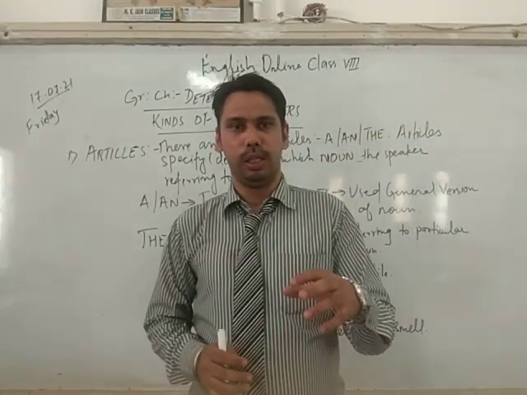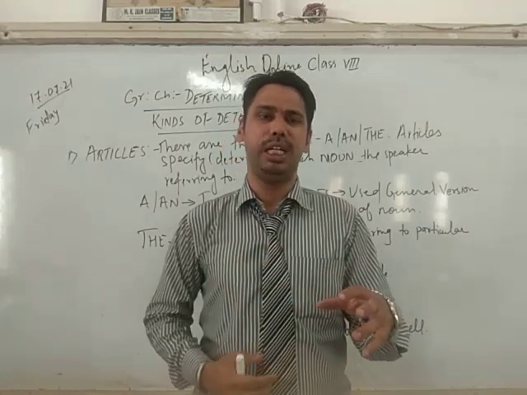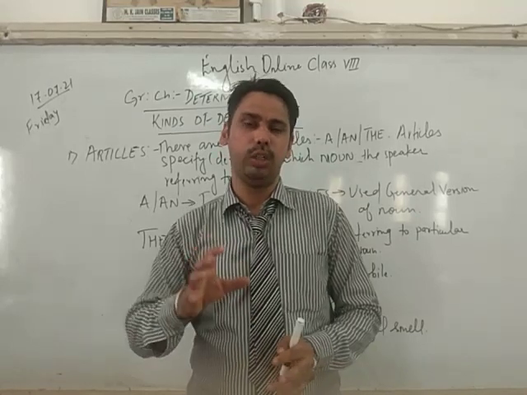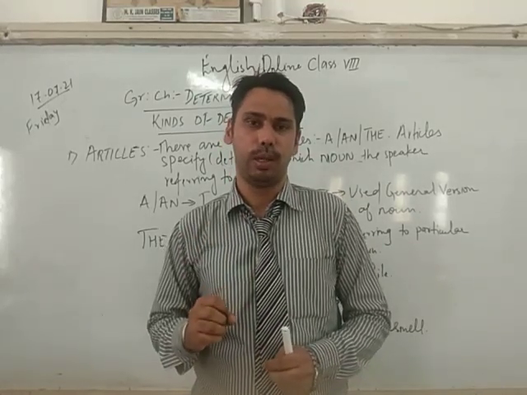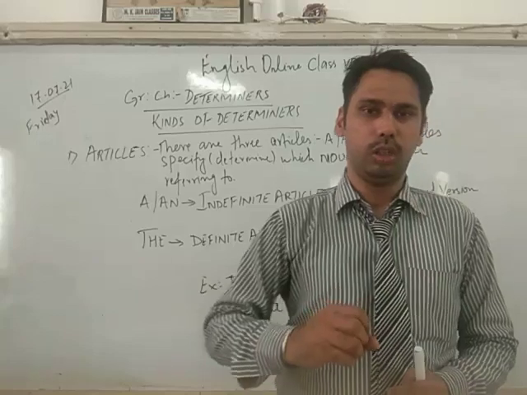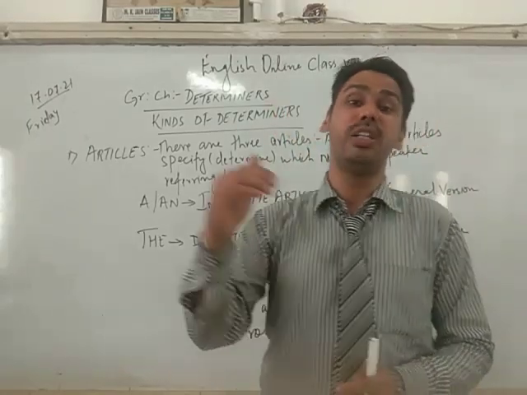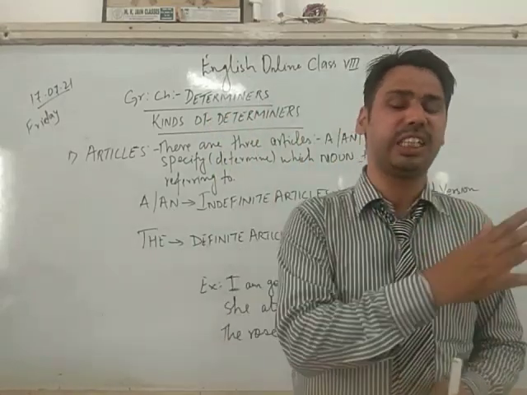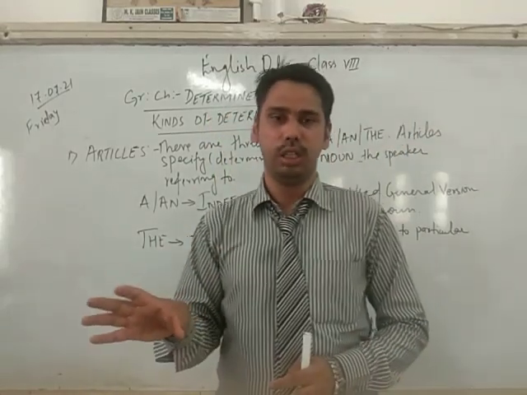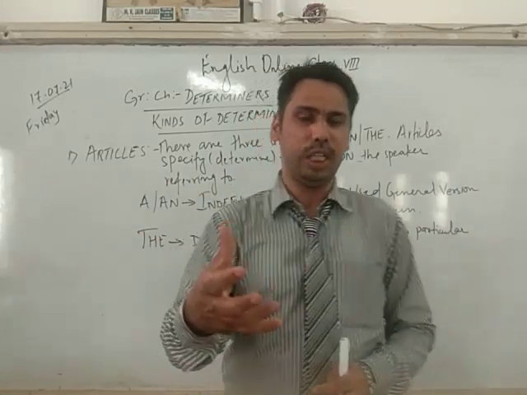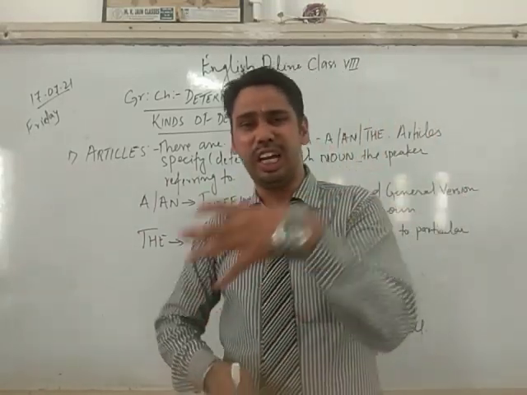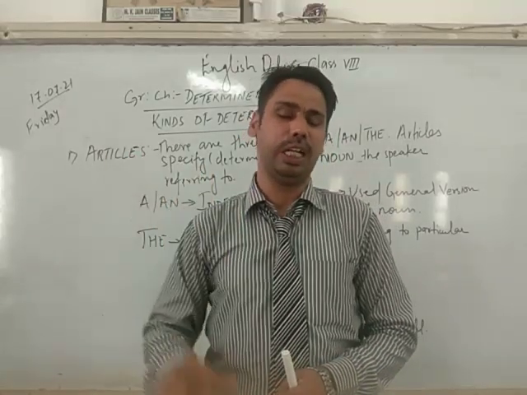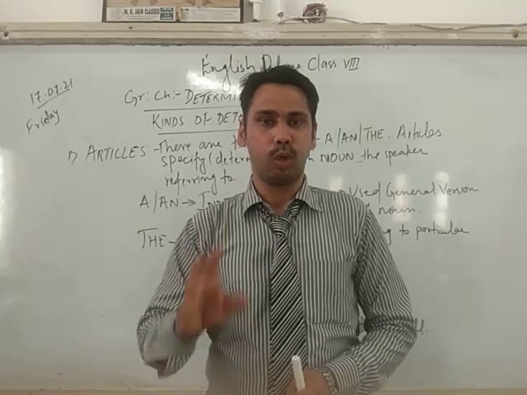The meaning of determiner is where it specifies the noun or a pronoun, right? So today we are going to do the kinds of determiners. In the previous class we had the adjectives and the kinds of adjectives. Adjective means describing the noun or the pronoun or giving additional information about the noun or the pronoun, whereas determiner specifies the noun, right?